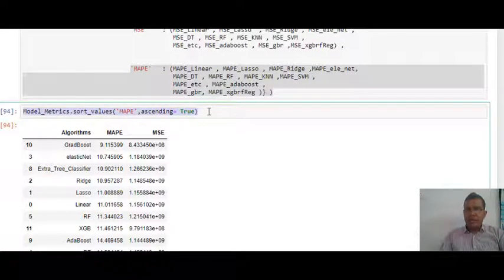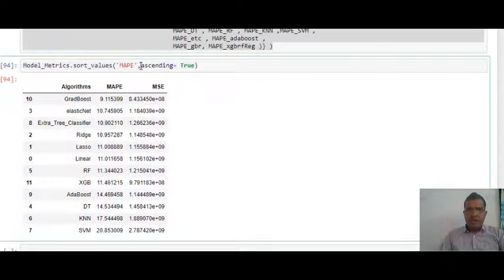From this, I can see that gradient boosting has a MAPE of 9.11. So gradient boosting seems to be giving me the best result, followed by your elastic net. And at the end I see my SVM. So SVM is not working that well. It's giving me around 81% error. Another thing which is quite amazing is that my extra tree is giving me better results compared to my random forest, and also compared to your extreme gradient boosting, that is your XGB.